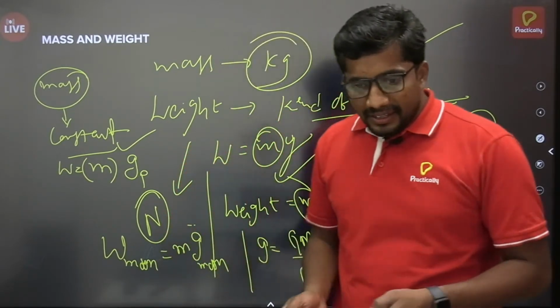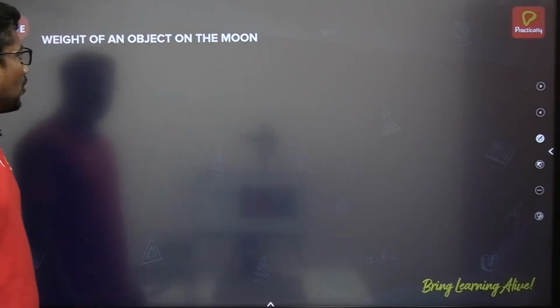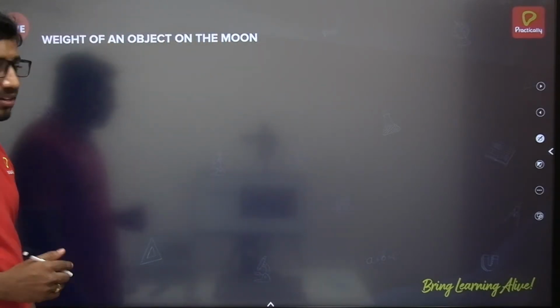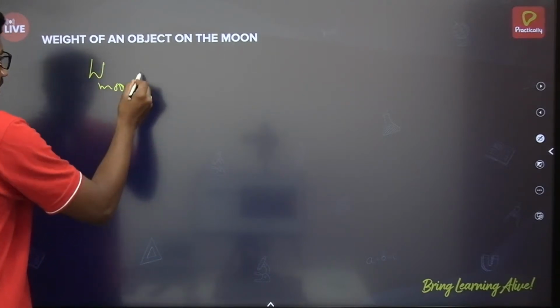Okay. So next one then, weight of an object on the moon. If I want to calculate the weight of the object on the moon, then you should know,